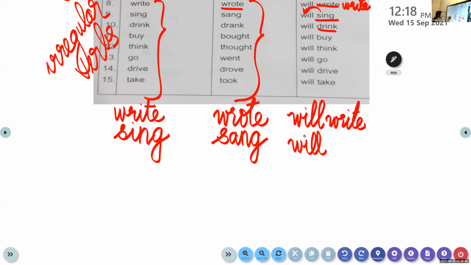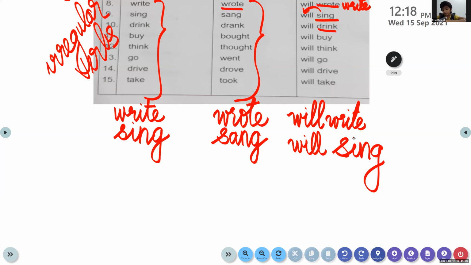Write, the past tense form of write, it is wrote. At least we have to identify it. Okay, so wrote is a past tense form. So sing, the past tense form of sing, it is sang. So the future tense form of it is will sing. We have to write the base form together with will. Will should be written before the verb.